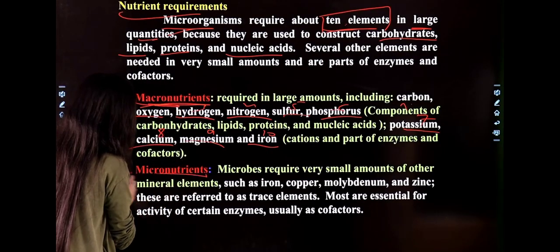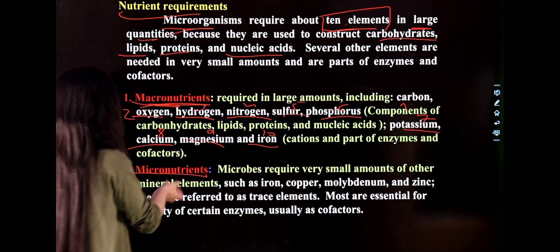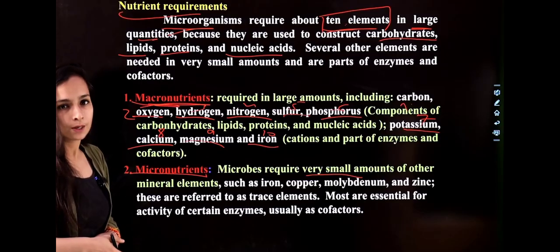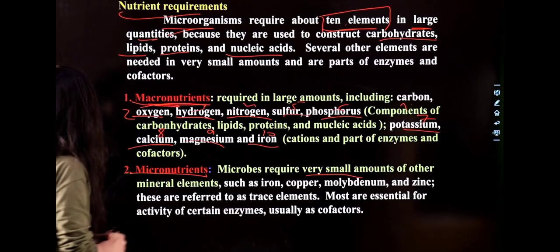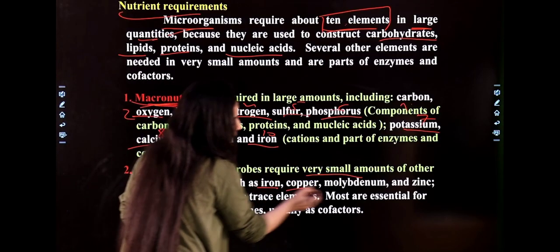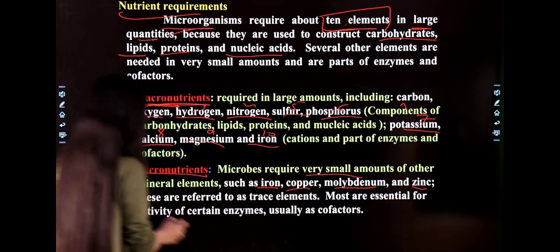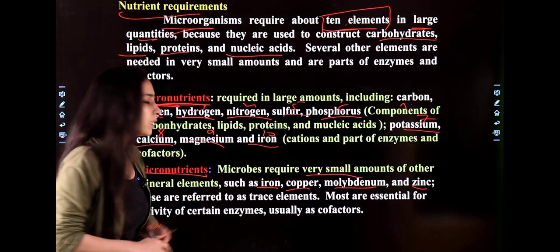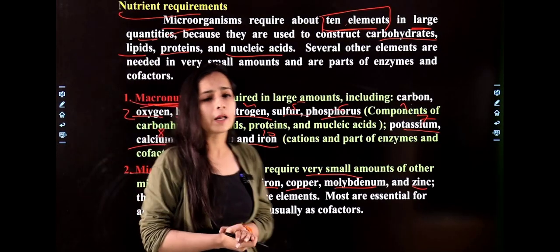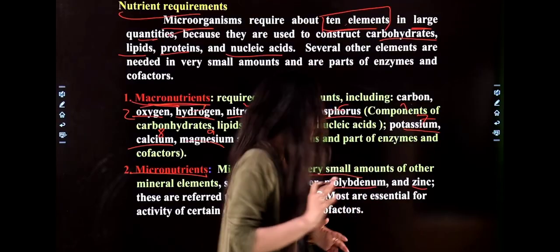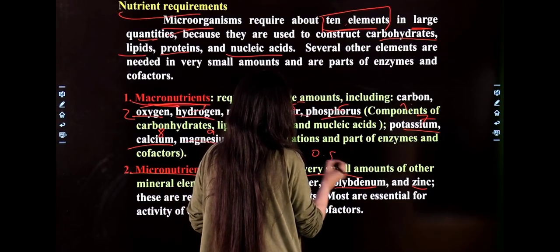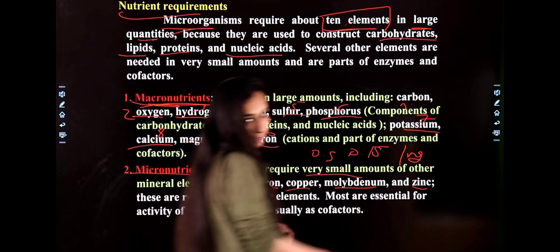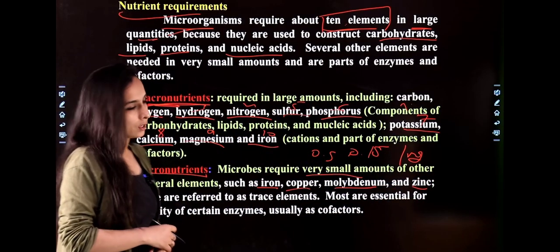Now micronutrition. Microbes require this type of nutrition in very small amounts, right? Such as iron, copper, molybdenum, zinc, and these are referred to as trace elements because microorganisms require these elements in very small amounts, like 0.5, 0.15, 1 mg. They require them in trace amounts, right?